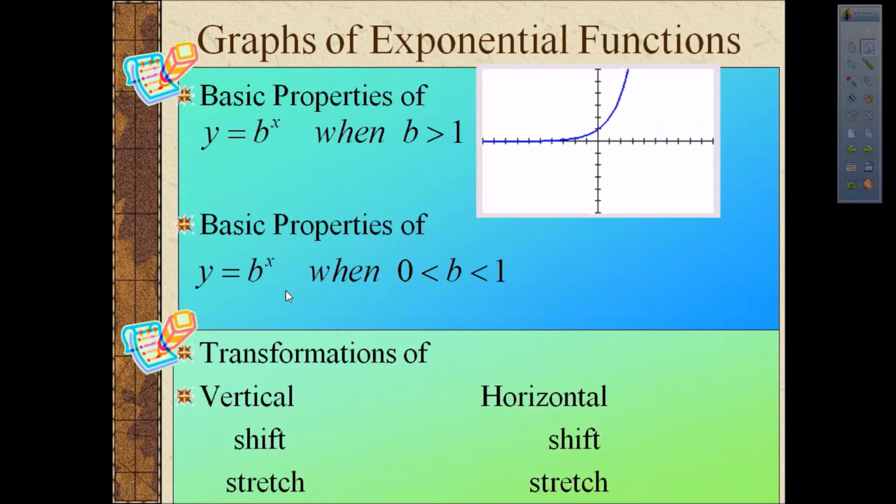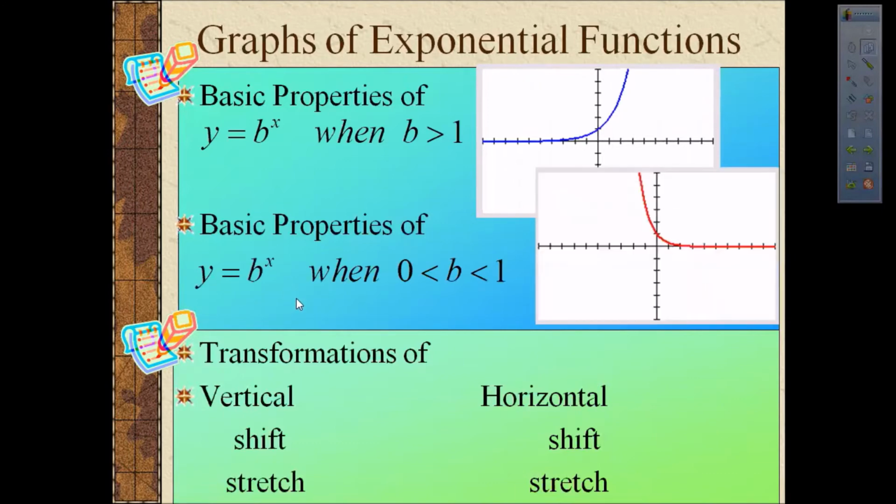Instead of the function increasing, the function decreases. Some of the important features of these graphs are the horizontal asymptotes. There's a horizontal asymptote of this graph at y equals 0, or the x-axis.